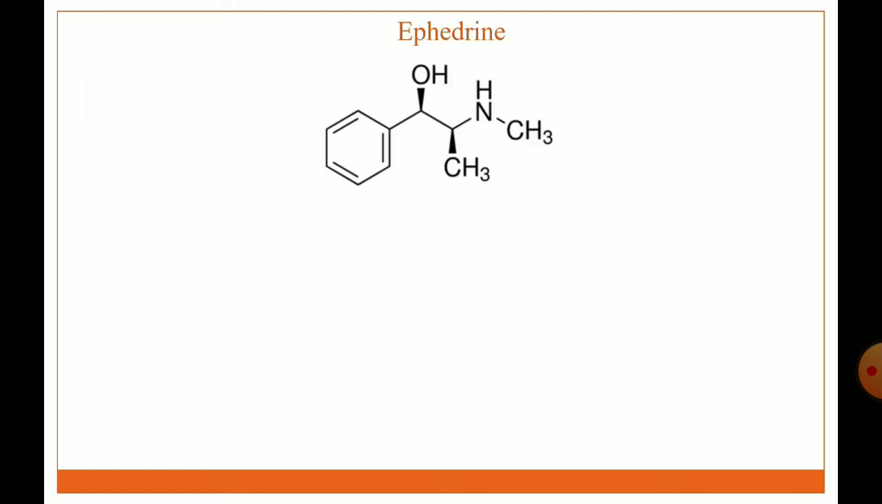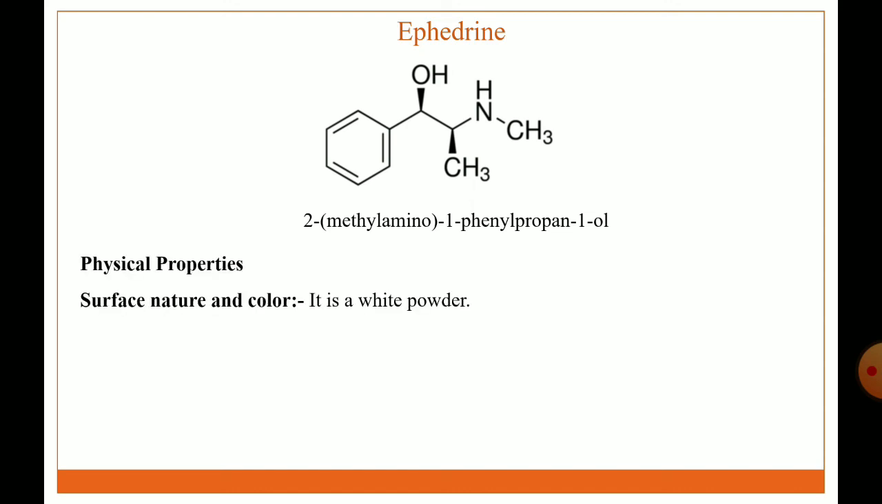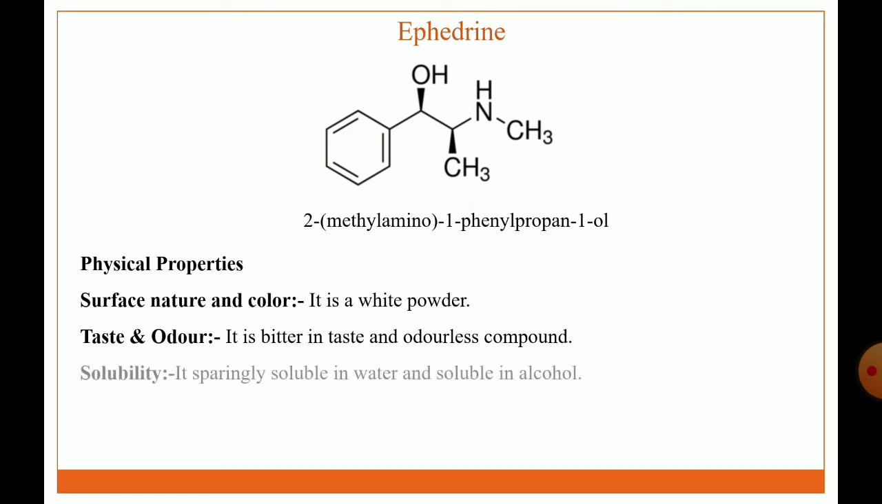Next drug is ephedrine. The structure of ephedrine, IUPAC name is 2-(methylamino)-1-phenylpropan-1-ol. Physical properties: nature and color, it is a white powder. Taste and odor: it is bitter in taste and an odorless compound. Solubility: it is freely soluble in water and soluble in alcohol.